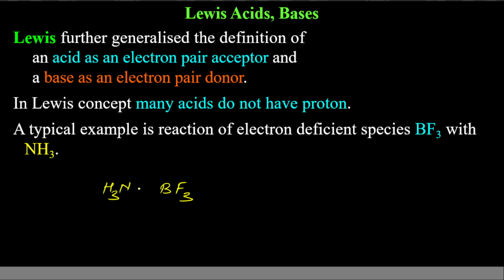So there will be a bond between nitrogen and boron, which is a type of coordinate bond, but both the electrons are from nitrogen. So we will have arrow here just to show that this is coordinate bond. In this case, NH3 is donating electron pair, so it is base. BF3 is accepting electron pair, so this is acid. And there is no transfer of hydrogen, etc.